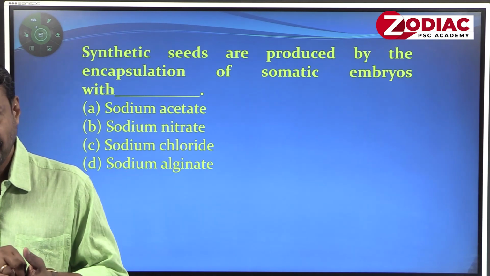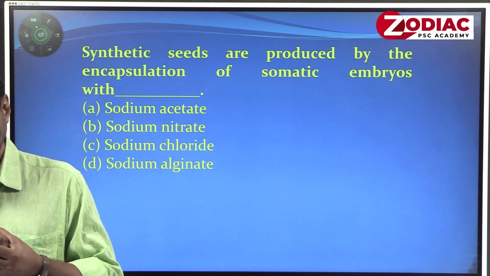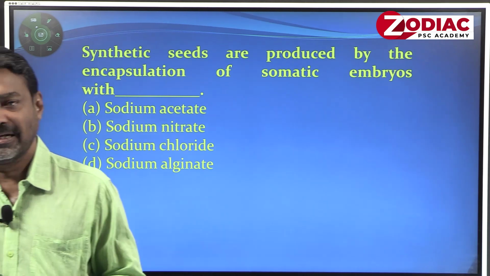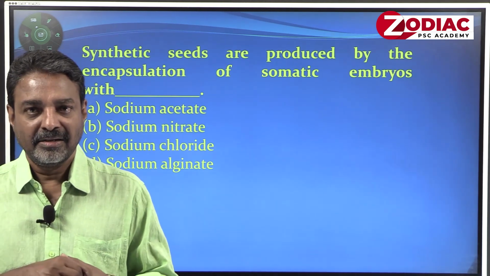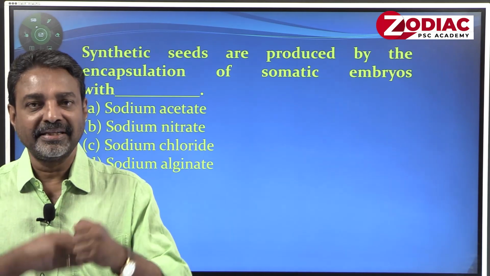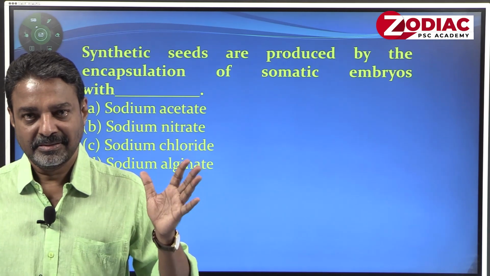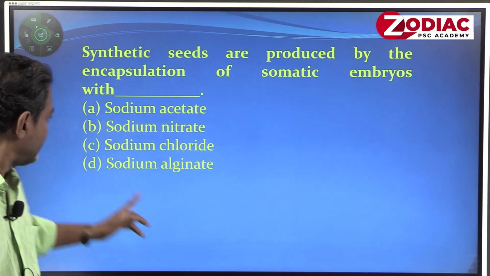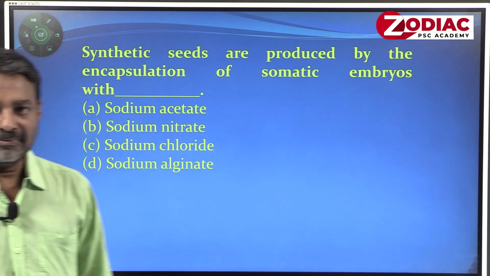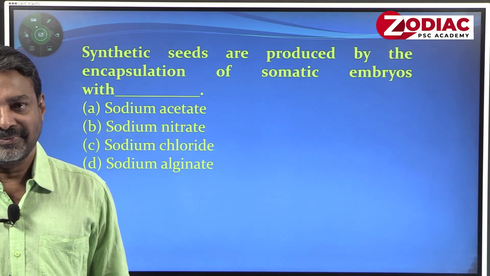Embryo is live, completely encapsulated by an artificial seed coat using a chemical. Which chemical functions as seed coat ensheathing the embryo in tissue culture experiments? That was the question. Okay. The answer is sodium alginate. Again, the compound is non-reactive, non-toxic, very important.